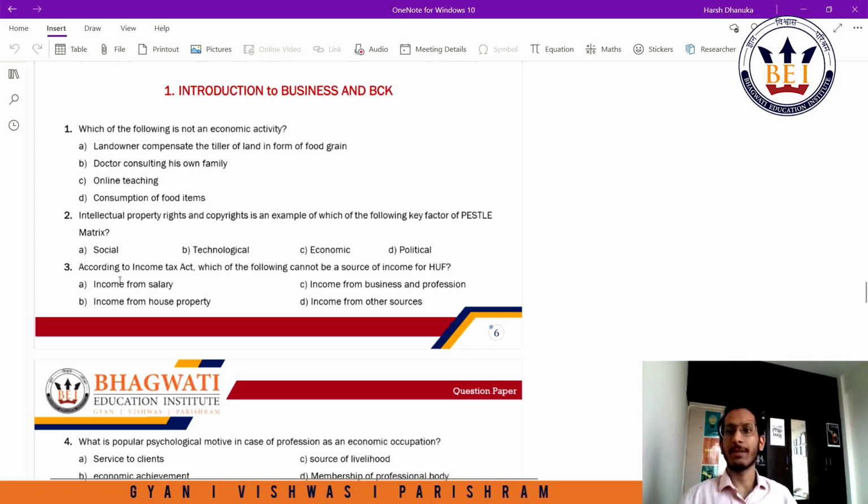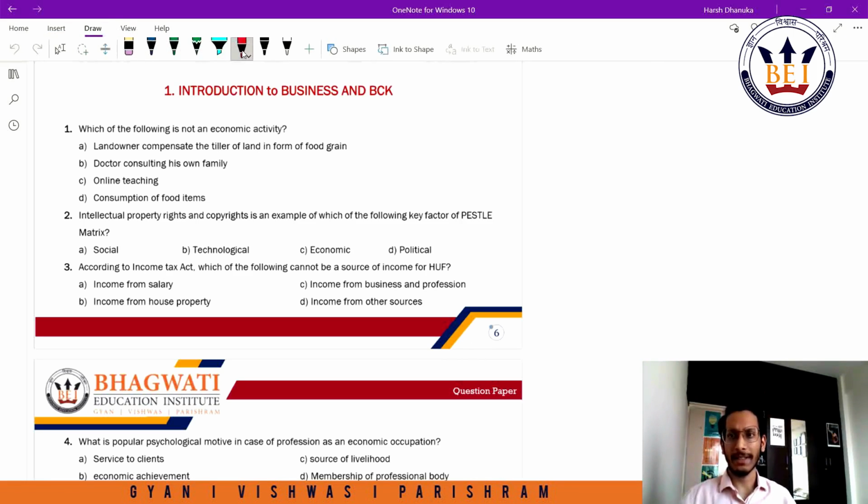The first question is, which of the following is not an economic activity? Now, we all know that economic activity is one that is conducted with the intention of making money, or there is an economic intention. So let us evaluate these options and check which of these activities do not have a motive of economic intention. The first one is landowner compensates the tiller of land in the form of food grain. So there's a clear compensation here. Somebody is farming in your land and you pay him either in cash or in form of food grain. So the tiller or the farmer is working for an economic motive on your land. So this is an economic activity.